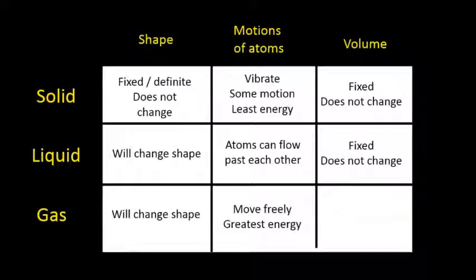And then for a gas, this is different. The volume of a gas will change. So the bigger the container, the gas will fill that container. The smaller the container, the gas will fill that container. So the amount of space a gas takes will be different. To further illustrate that, we're going to go to a simulation to show how this works.